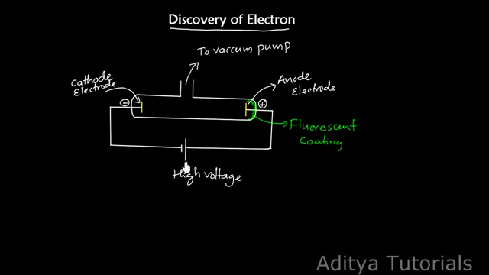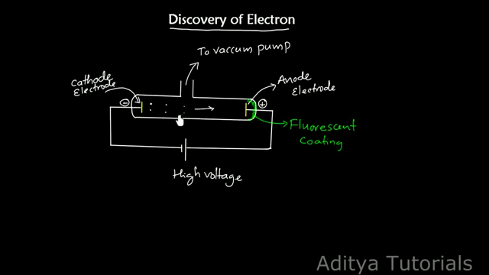When a sufficient amount of high voltage is applied across the electrodes, the current starts flowing through the circuit, and a stream of particles moves in the tube. These particles move from the negative electrode towards the positive electrode. So a stream of particles moves in the tube from the negative electrode to the positive electrode, that is, cathode to anode.